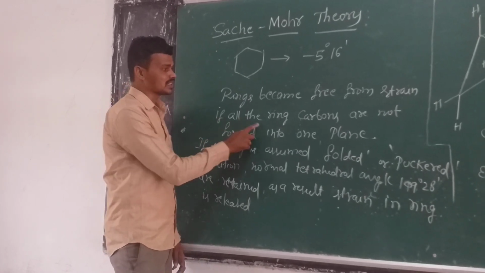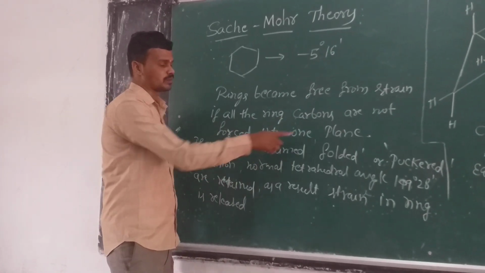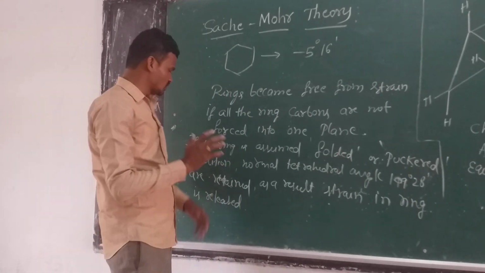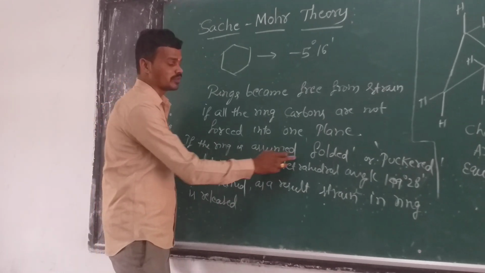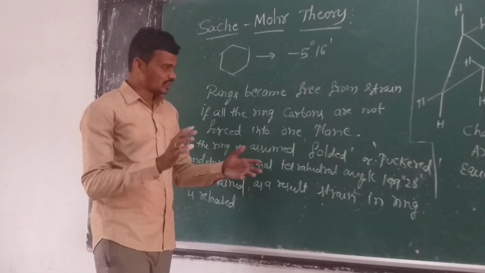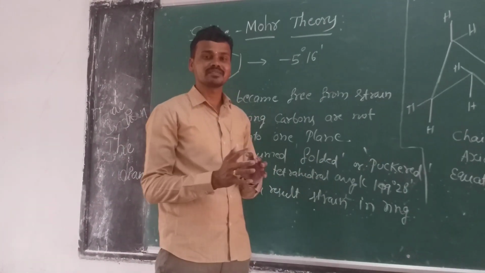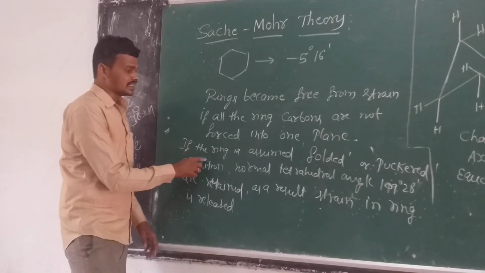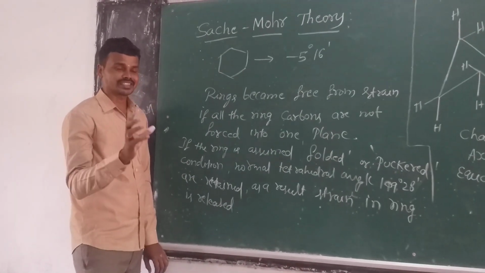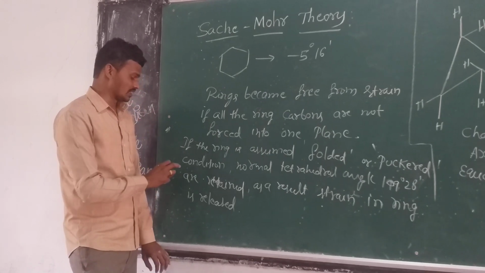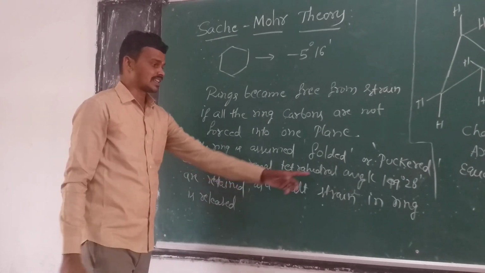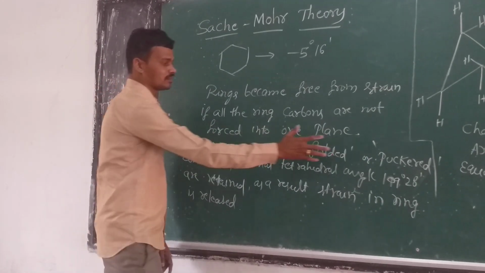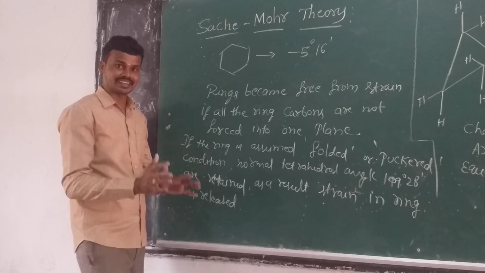See here, if all the ring carbons are not forced into one plane, so that the ring is assumed to be folded or puckered, the normal tetrahedral angle of 109 degrees 28 minutes is retained. The bond angle of 109 degrees 28 minutes is retained.